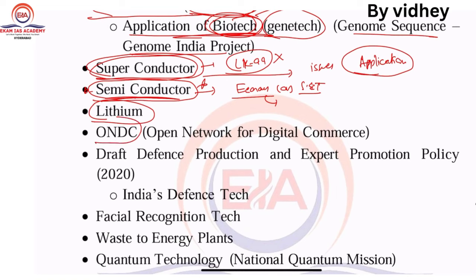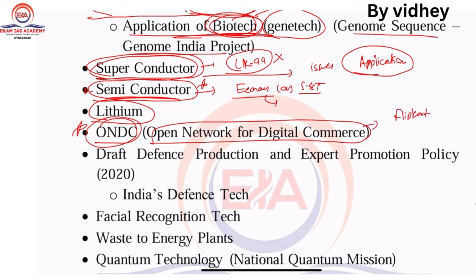Next one, ONDC, very important for this year, Open Network for Digital Commerce. For example, we have Flipkart, right? It is like an intermediary between a buyer and seller. So they are trying to reduce this intermediary interference between buyer and seller. That is why they are bringing this open network for digital commerce. Very important. You need to see why this is required, what the Indian initiatives are, what its benefits and challenges are, each and everything you need to cover from ONDC.